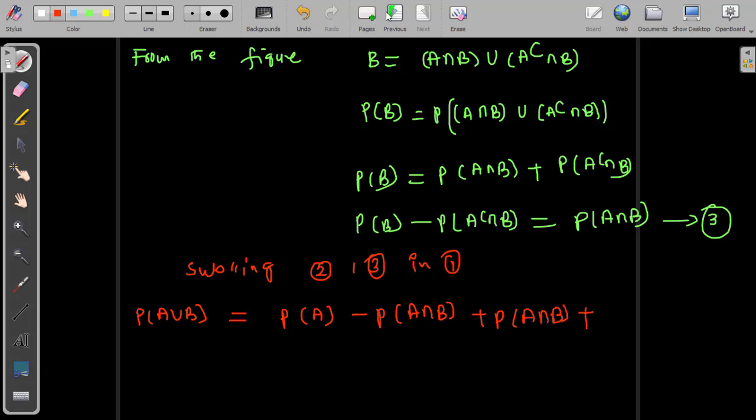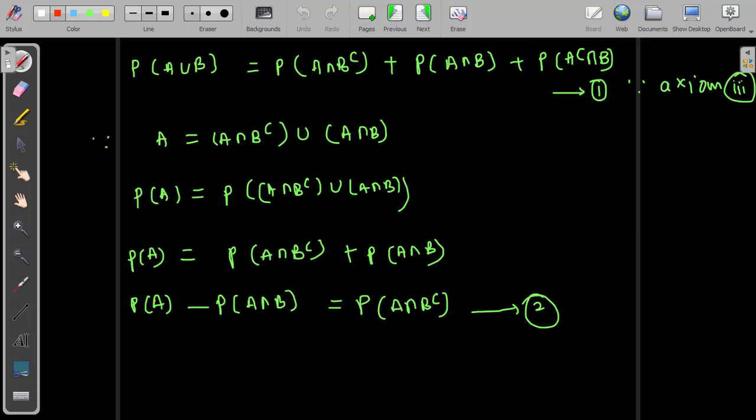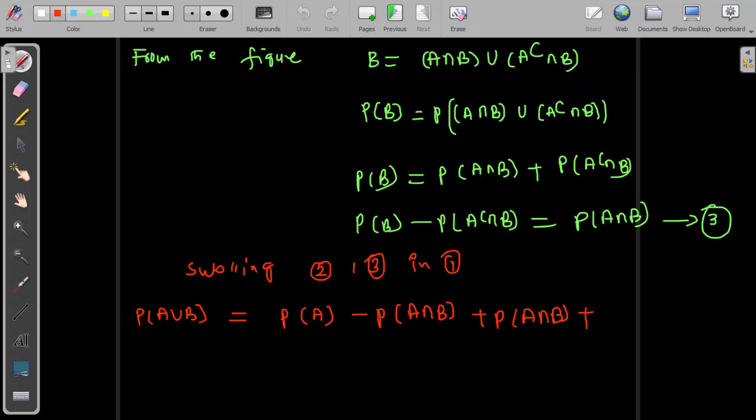Again plus P of A complement intersection B, which is from equation 3.